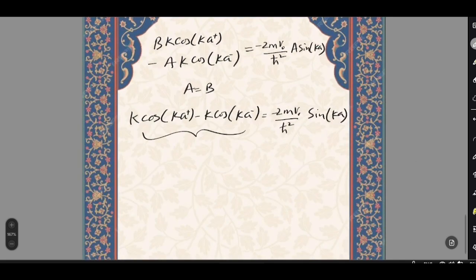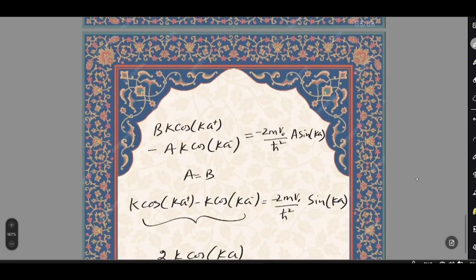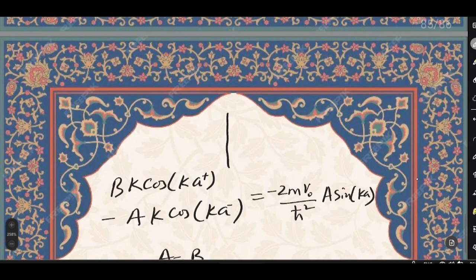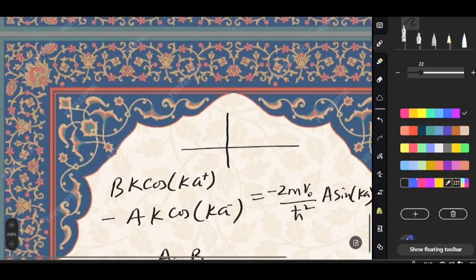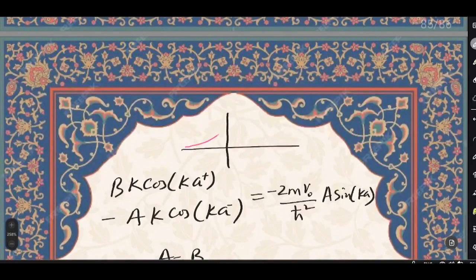Now what about this thing? This will be equal to simply twice k cos of ka. Why? Let's take one simple example here. Suppose we have a delta function, and its shape is something of this sort.